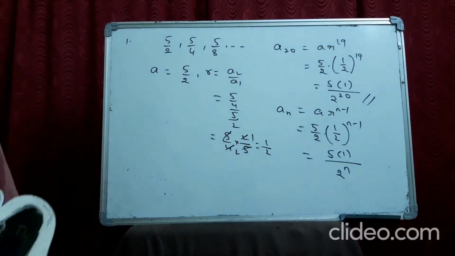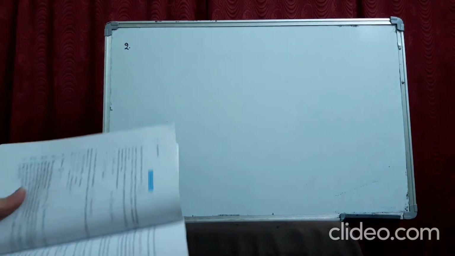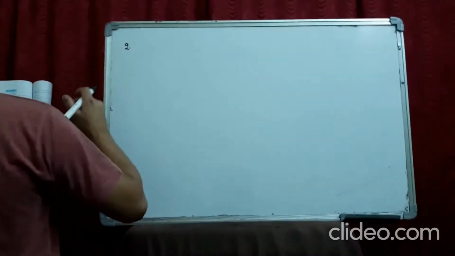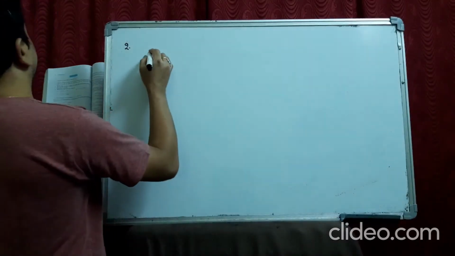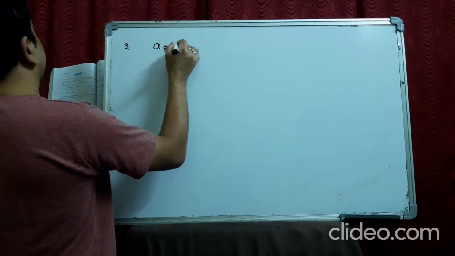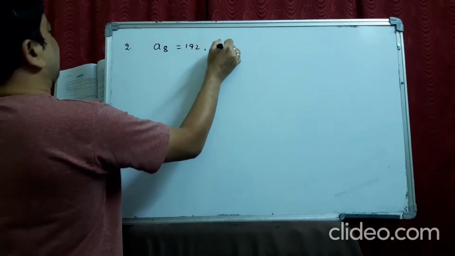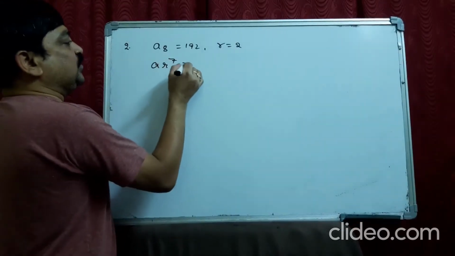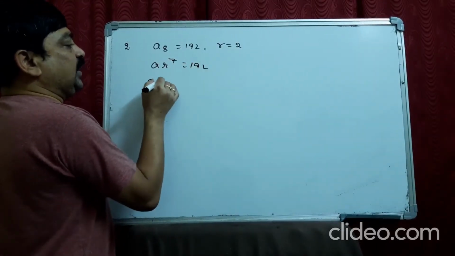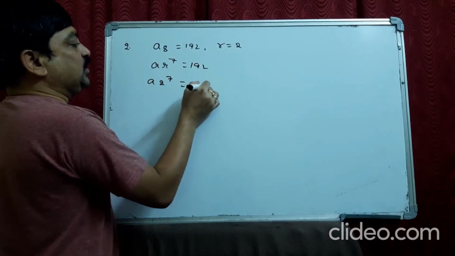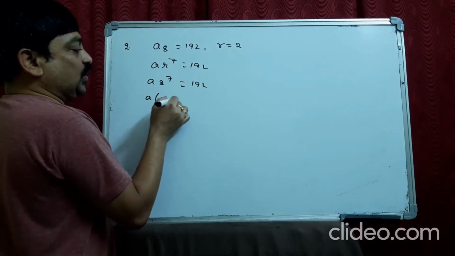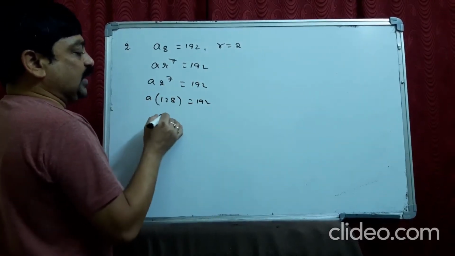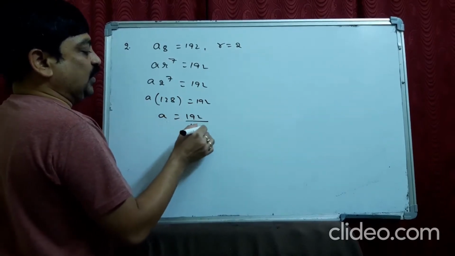Now see the second question. Find the 12th term of a GP if the 8th term A8 is equal to 192 and the ratio is 2. So A8 means A R power 7 is 192. So A into 2 power 7 is 192. So A into 128 is 192. A will be equal to 192 by 128.